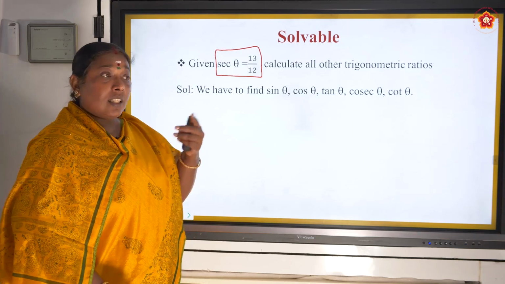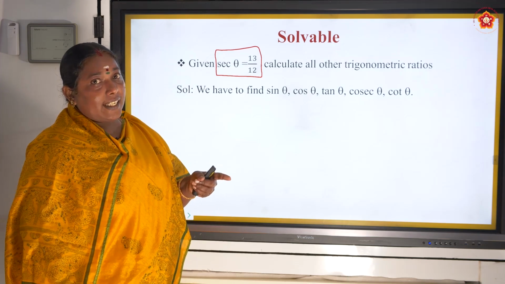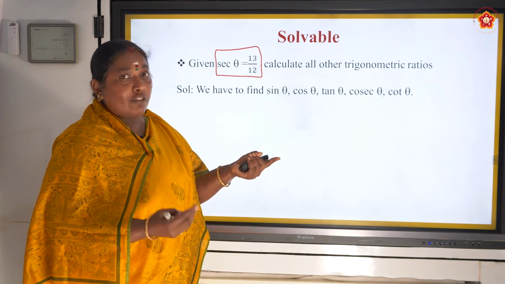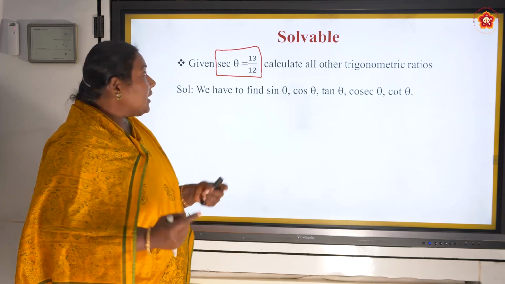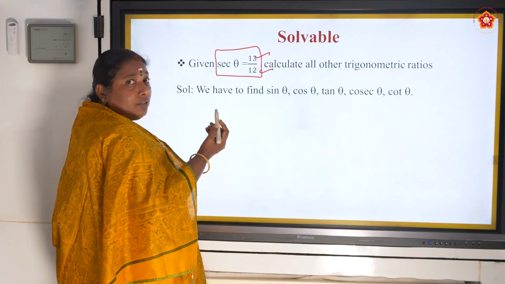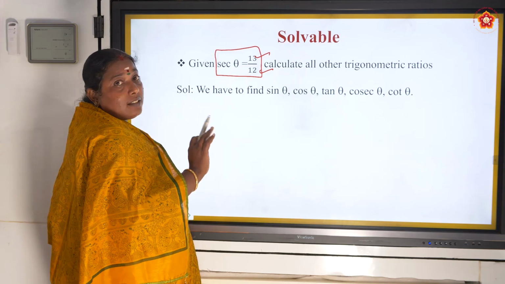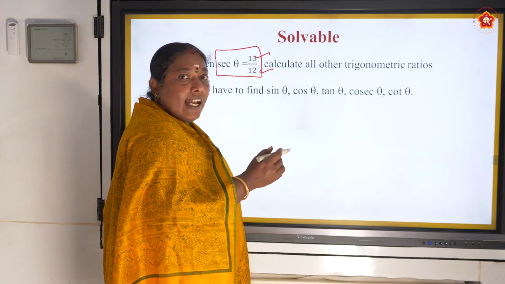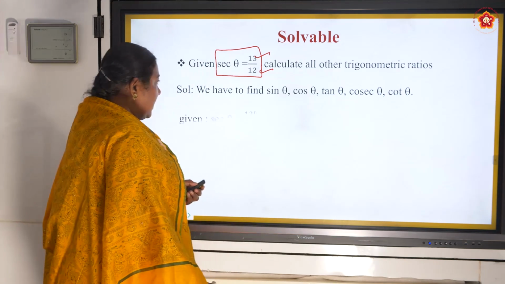This triangle is a right angled triangle. If I have two sides, I can get the third side with the help of Pythagoras theorem. Here I have two sides. Now I have to represent it in a triangle, then find the last side.